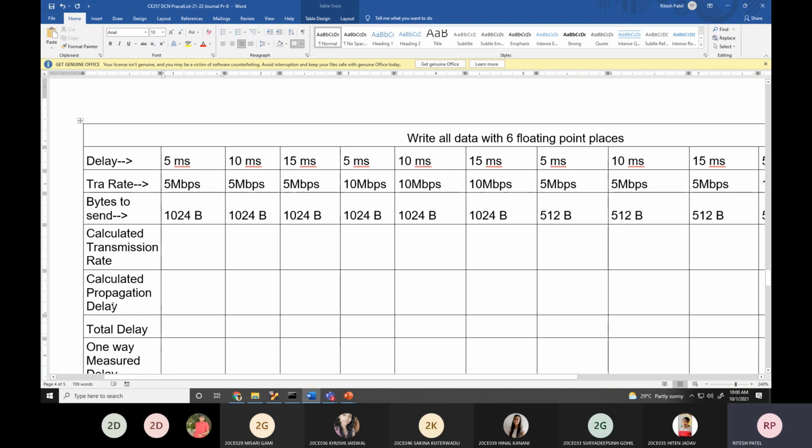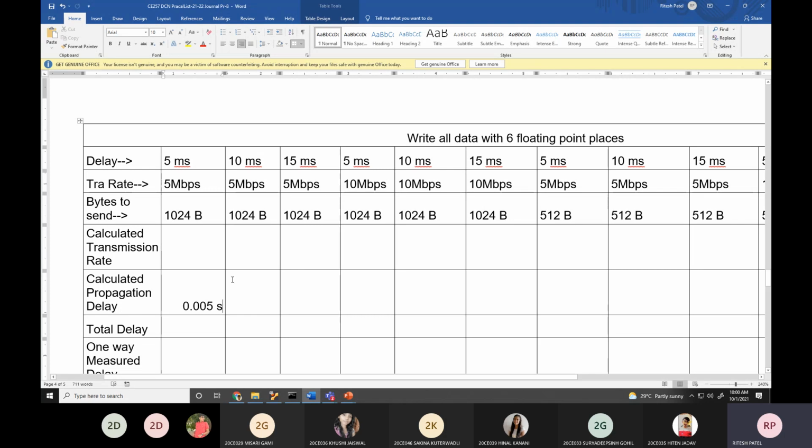Can we find the calculated propagation delay? Yes, sir. The delay is given as 5 milliseconds, so not 1 upon 5, it is 0.005. We have to write it in seconds. Everything has to be in meters, seconds and bits, so our calculation will be very easy.